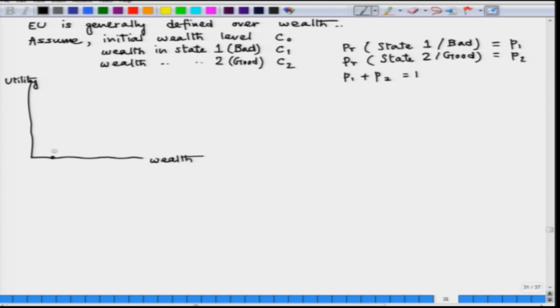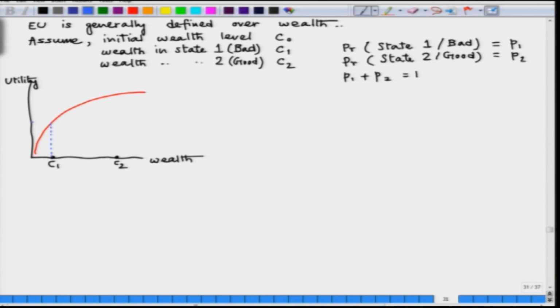So, let us have 2 specific levels of consumption C1 and let us plot C2 over here. Now, we assume a typical utility function concave to origin showing diminishing marginal utility from consumption or wealth.